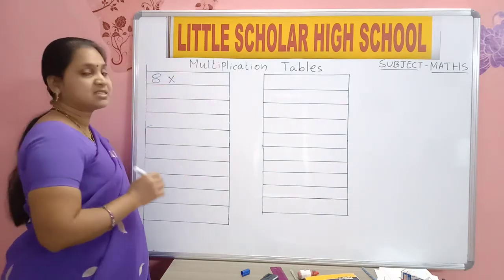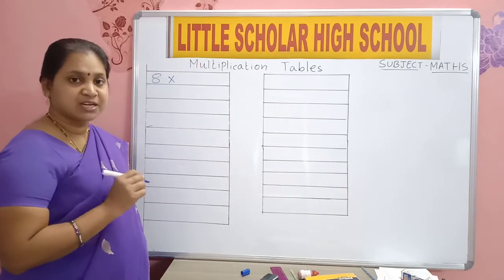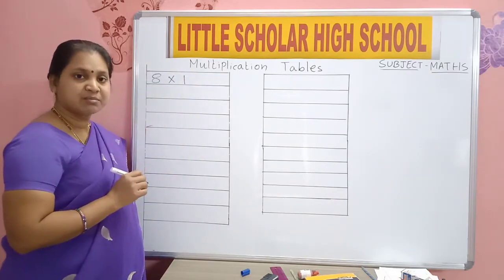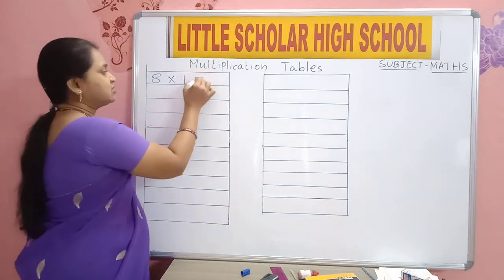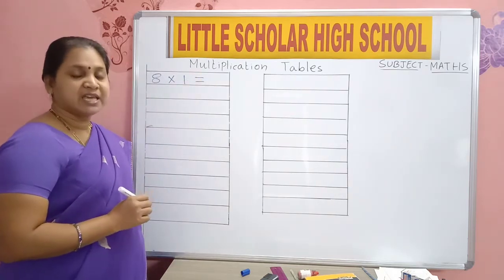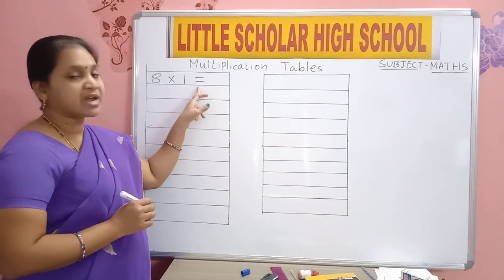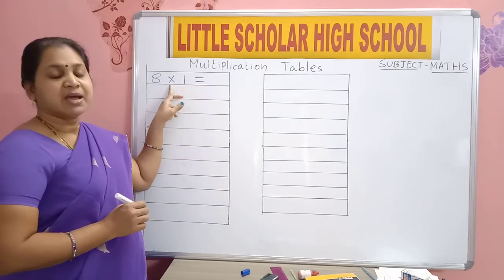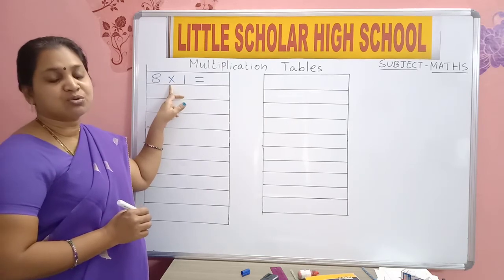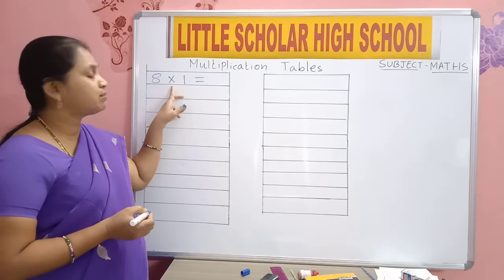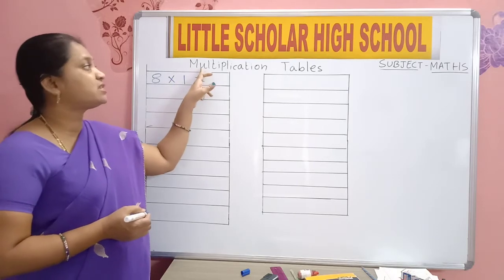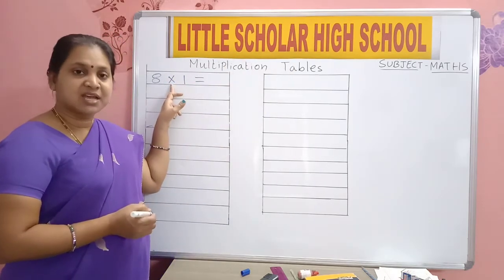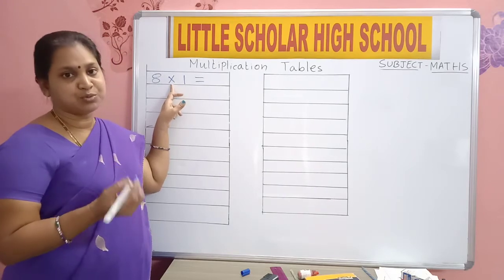Into. Which sign is this? Into. Which number is this? 1. And which sign is this? Is equal to. Equal to sign. Which sign is this? Multiplication sign. It is also known as into sign. That's why it's known as multiplication tables.